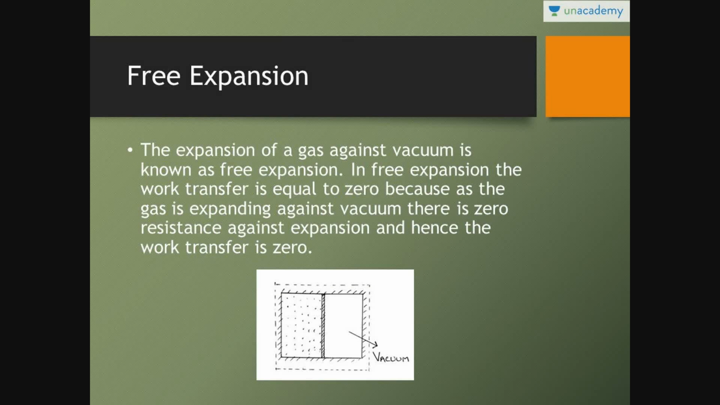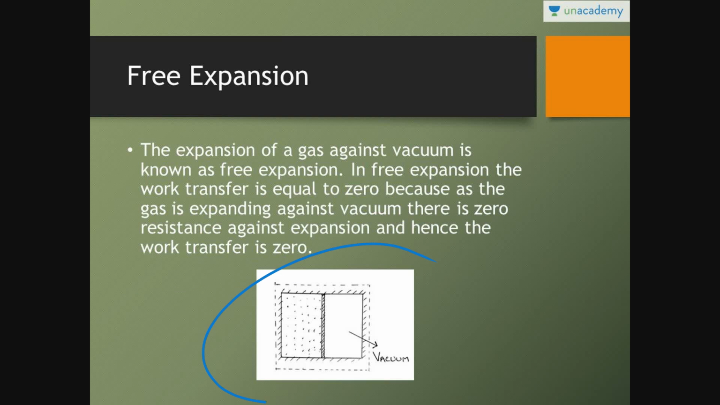So to start with, what is free expansion? The expansion of a gas against vacuum. The expansion of gas against vacuum is known as free expansion. In free expansion, the work transfer is equal to zero. Because the gas is expanding against vacuum, there is zero resistance against expansion, and hence the work transfer is zero.